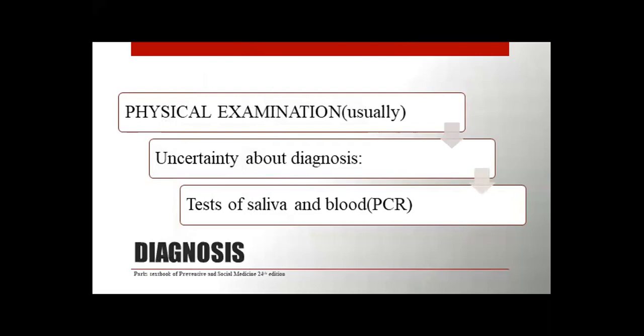Diagnosis. It includes physical examination usually, and there may also be uncertainty about diagnosis. Test of saliva and blood is PCR. CDC recommends that a blood specimen and buccal and oral swabs be collected from all patients with clinical features compatible with mumps. The recommendation stands mainly for epidemiological surveys.